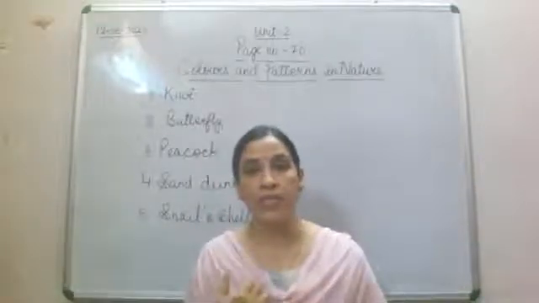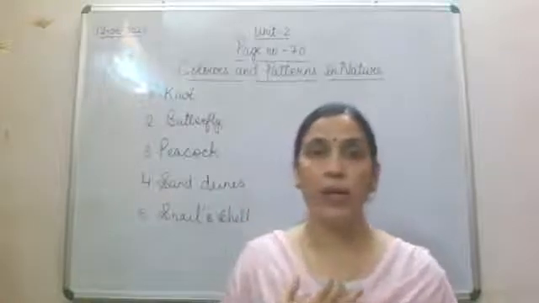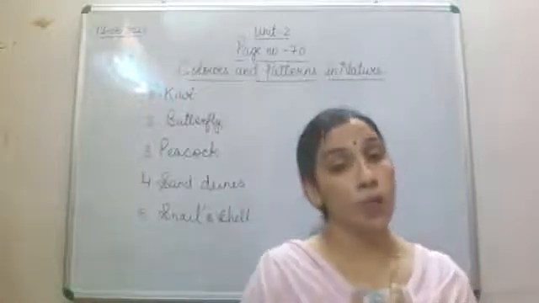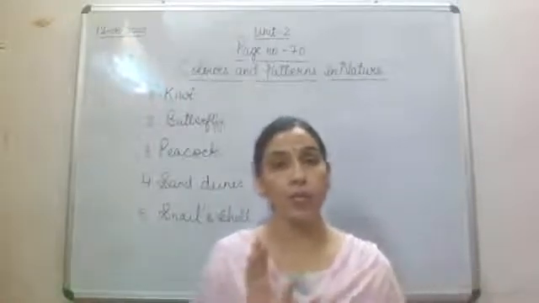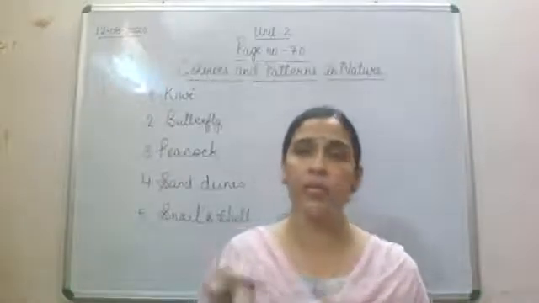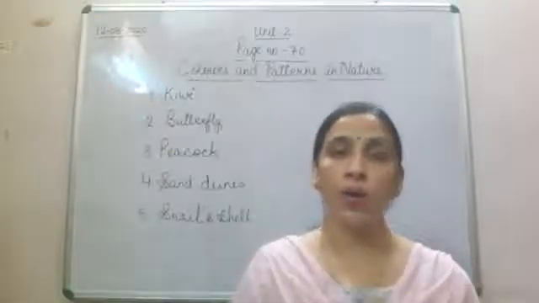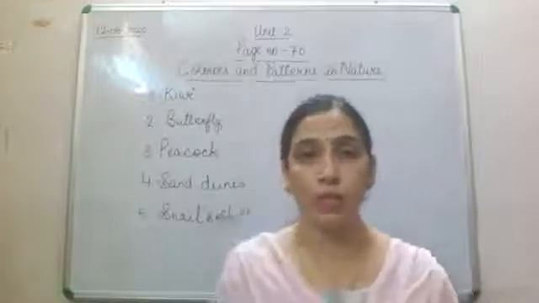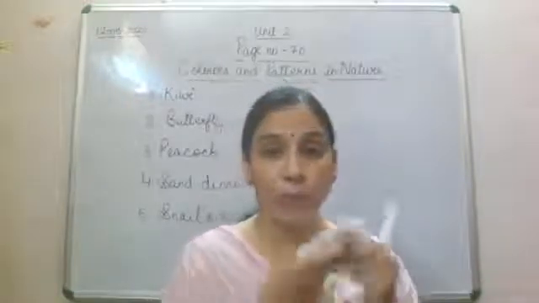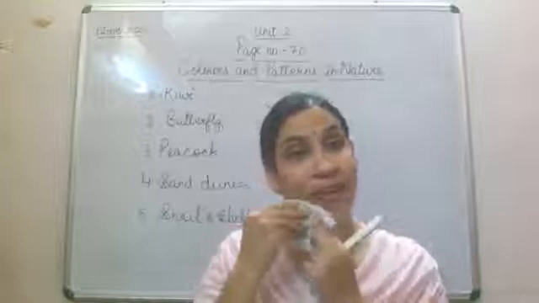And if you will see leaves, then also you will find a pattern. If you will see the bark of a wood, then also you will find a pattern. In nature you can see, or in stars also, star में अगर आप देखोगे, then in stars also you will find a pattern.